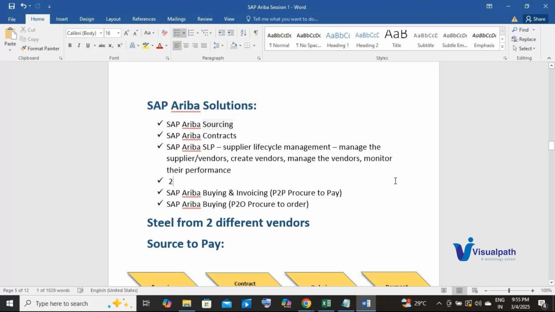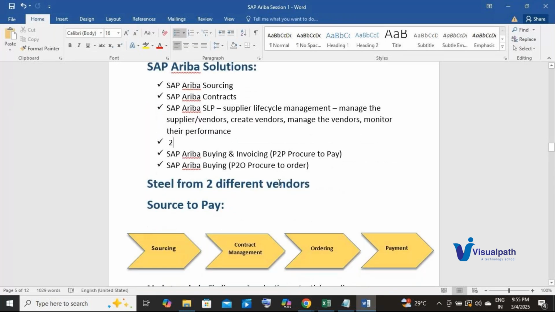Yes, please. You have mentioned both SAP Ariba buying and invoicing, and also another one, SAP Ariba buying, just buying. So why is that difference? Okay. Let's consider only SAP Ariba buying. Here, as I mentioned, it is procure to order. I'm not talking anything related to payment here or invoicing.